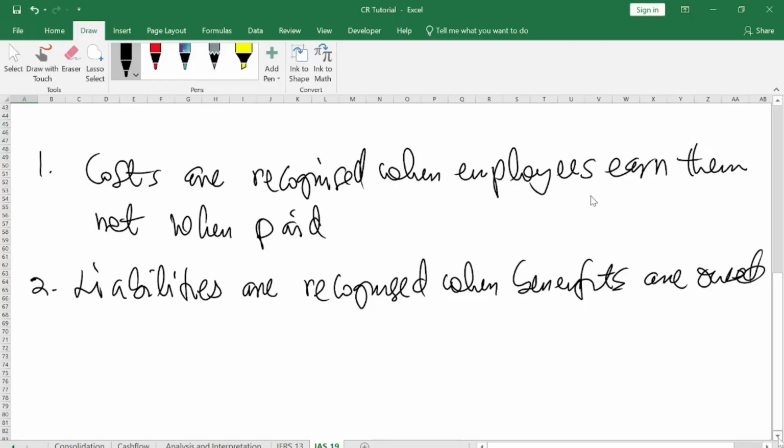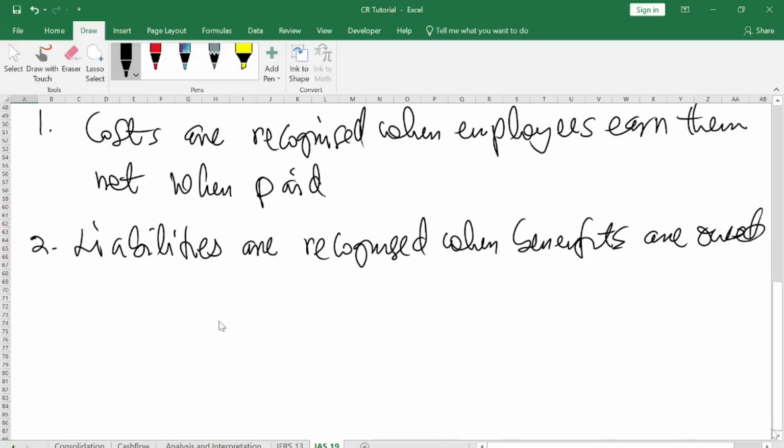Liabilities are recognized when benefits are owed. It means that when you are due to be paid, the company will have to meet its obligation by paying you from the fund. If the fund is not enough to pay you, the company owes you. That is the meaning. So these are the objectives of IAS 19.